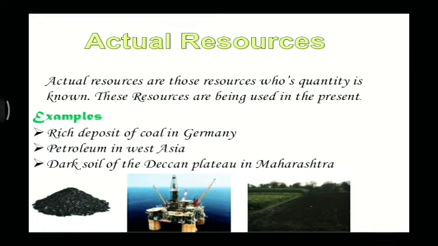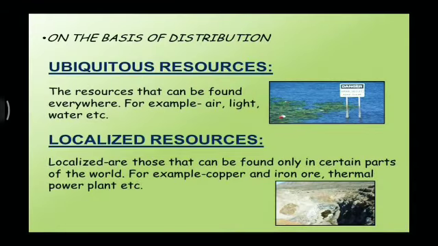Alright, and the last that we have, on the basis of distribution, resources can be classified as ubiquitous and localized resources. Now these are very easy. Okay, ubiquitous resource, what do you understand by this? These resources that are found everywhere are called ubiquitous resources.